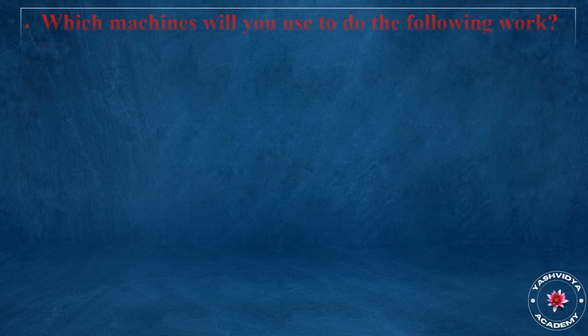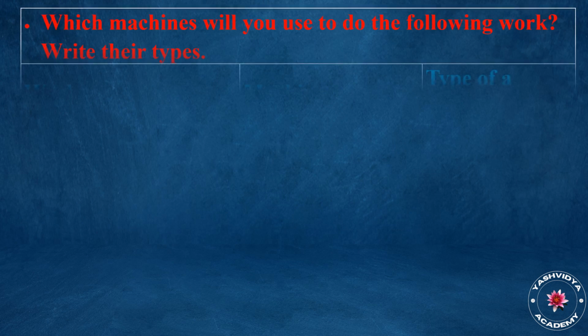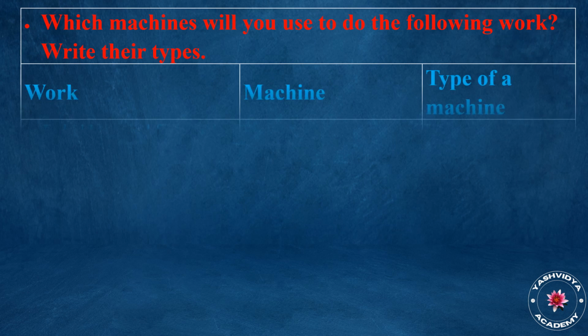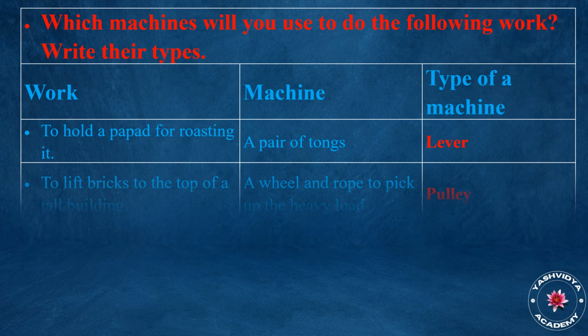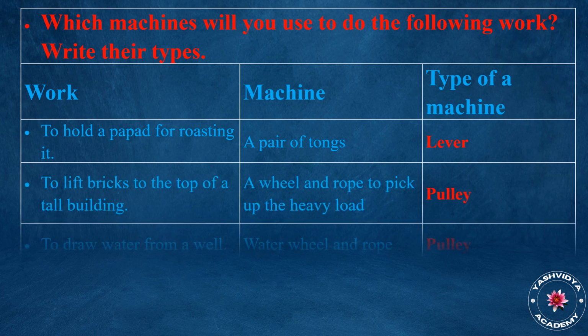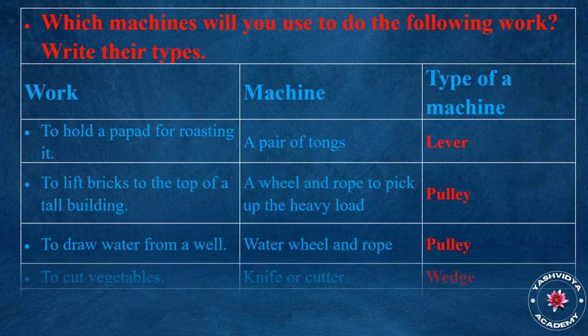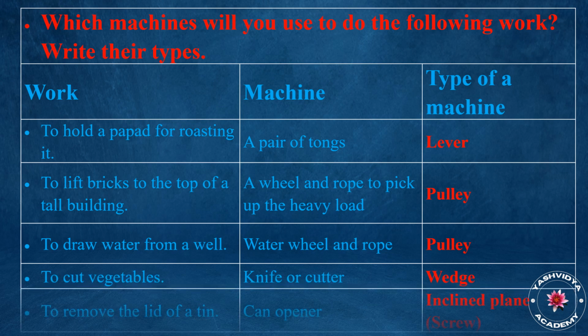Which machines will you use to do the following work? Write their types. Work, machine, type of machine. To hold a popper for roasting it: a pair of tongs, lever.